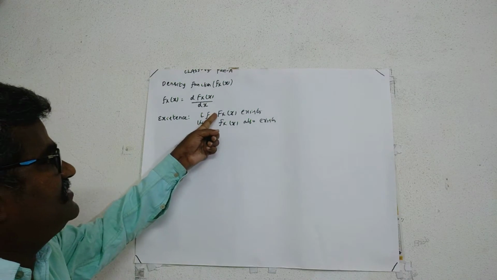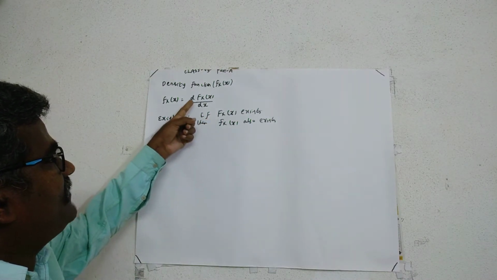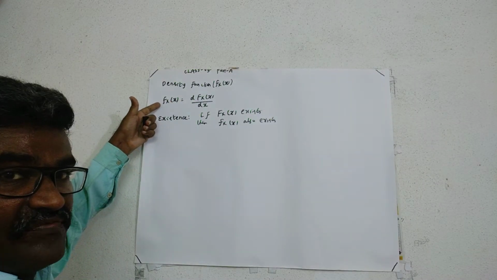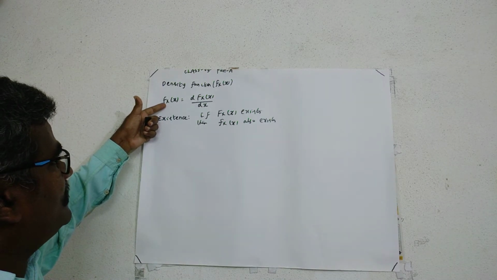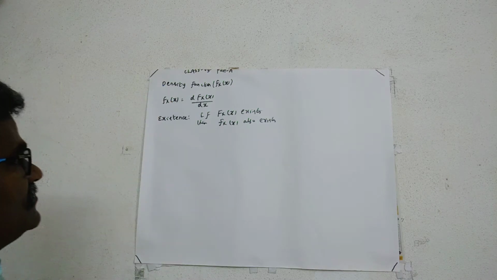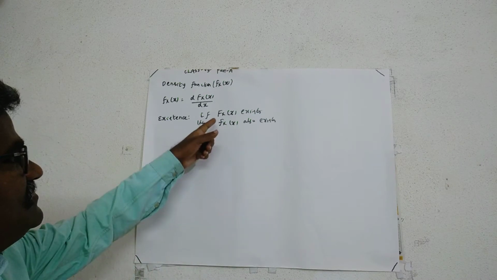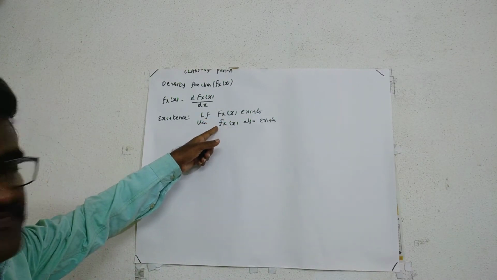If distribution function exists, then density function also exists. Distribution function is represented by a capital letter F and density function by a small letter f here, the subscript is the random variable X and the argument is some real number x.